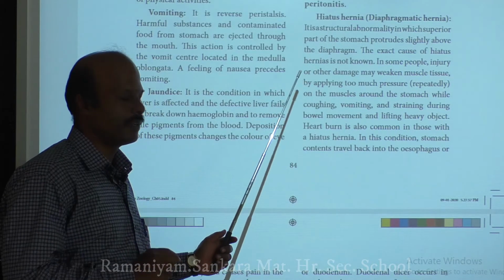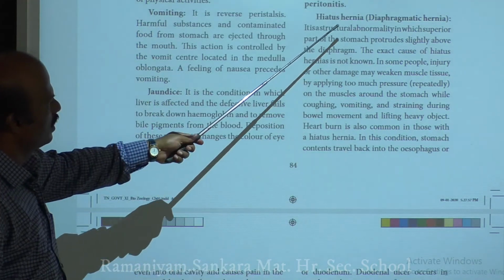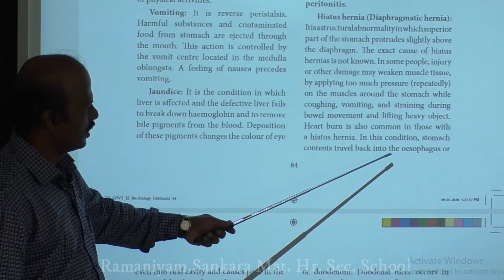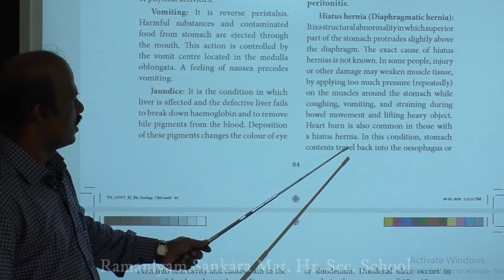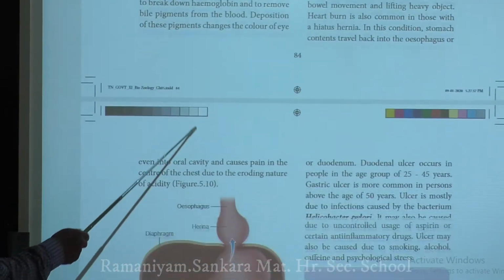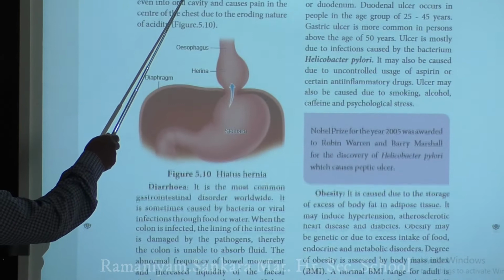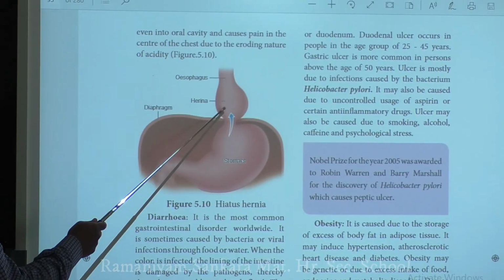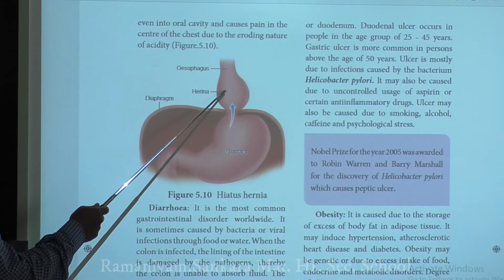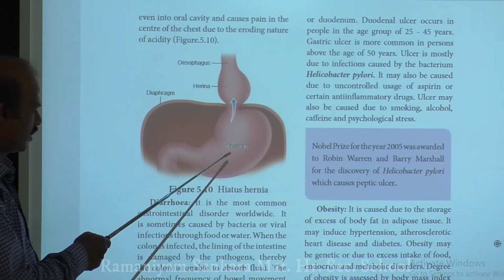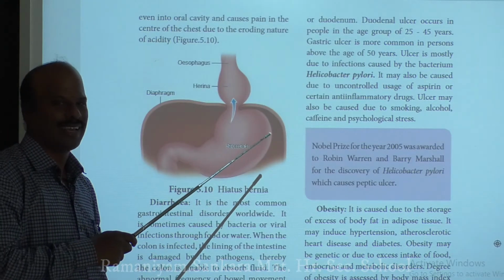In turn you can avoid hiatus hernia. As we already discussed, stomach content travels back to the esophagus or even into the oral cavity and causes a pain in the center of your chest. The stomach content moves into the esophagus region, and we call this condition hernia. You know already that the stomach produces a large amount of acid.